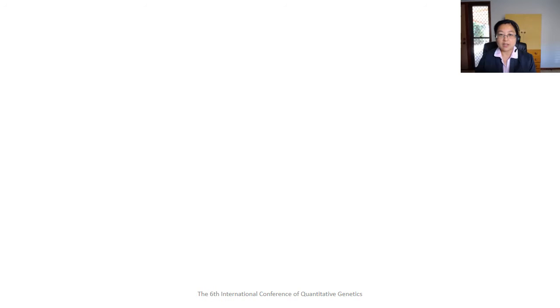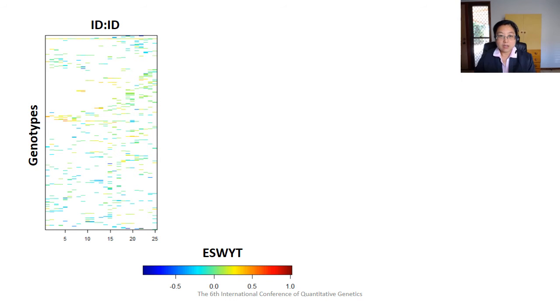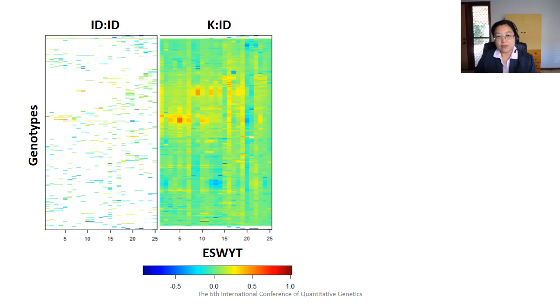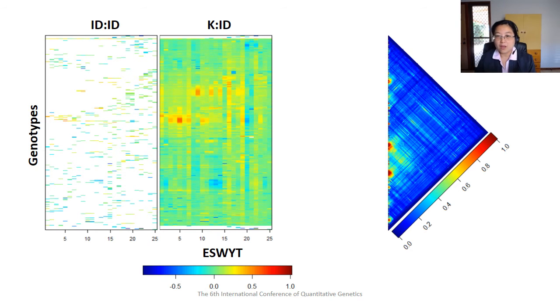When no relationship matrix was fitted, we can obtain the prediction of the genotype performances only in the years they were tested. The genotype by year table is incomplete. When a relationship matrix among genotypes was fitted, the genotype by year table is almost complete, except for genotypes that have no relatives in these trials. For these genotypes, we can only predict their performance in the years they were tested. When we add the relationship among years, we can obtain a complete genotype by year table.